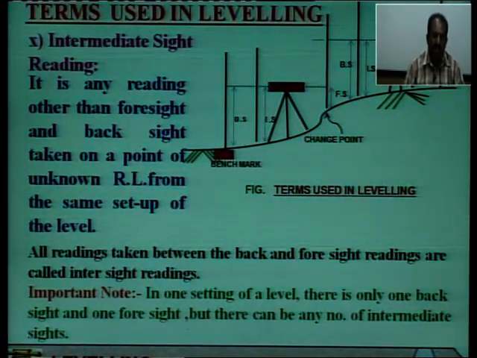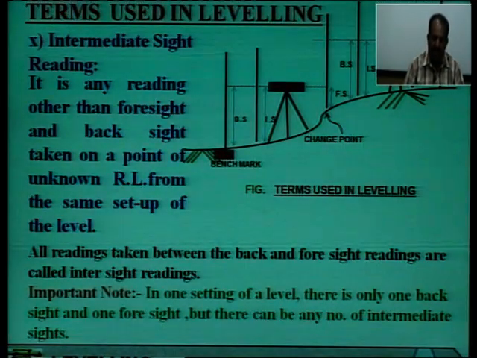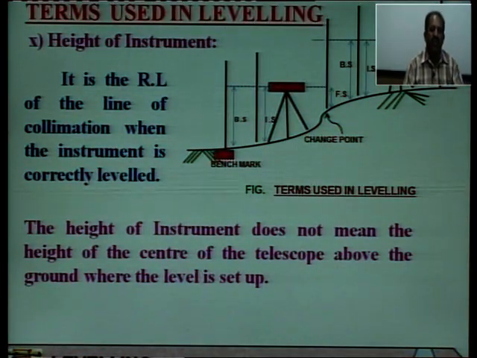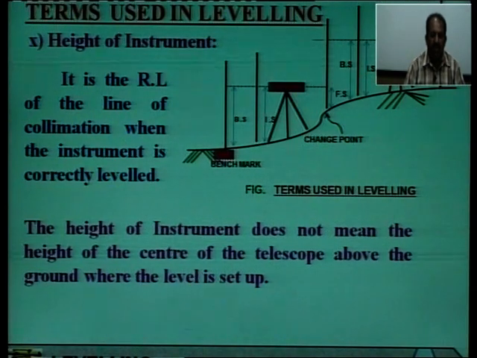Next is intermediate sight reading. It is any reading other than the foresight and backsight taken on a point of unknown RL from the same setup of the level. All readings taken between the backsight and foresight are called intermediate sight readings. In one setting of the level, there is only one backsight and one foresight, but there can be a number of intermediate sight readings. So, height of instrument, it is the RL of the line of collimation.